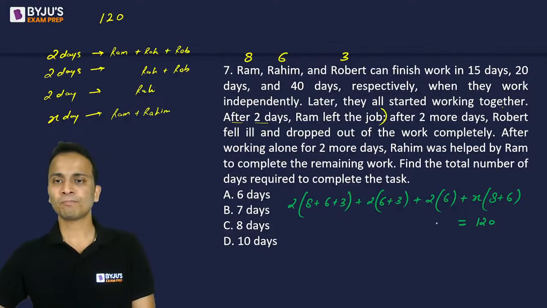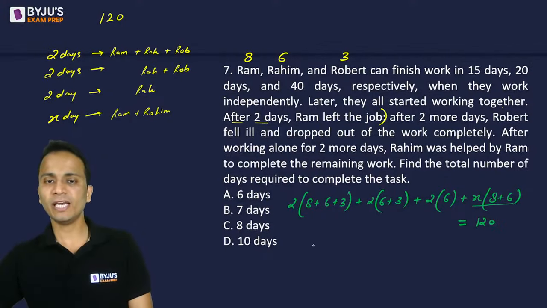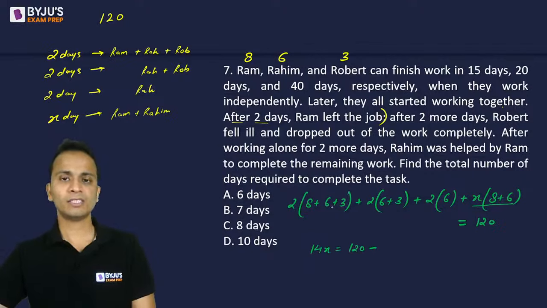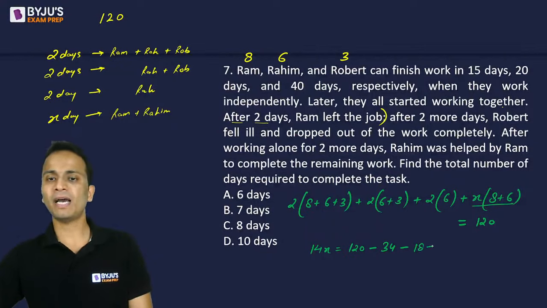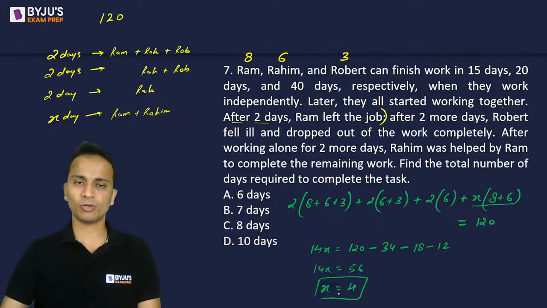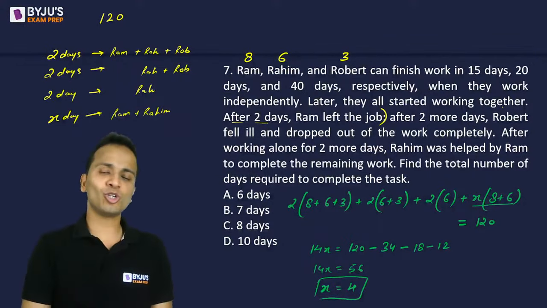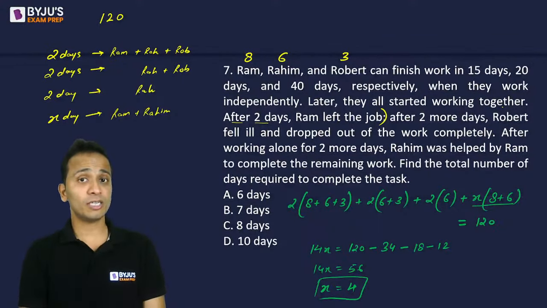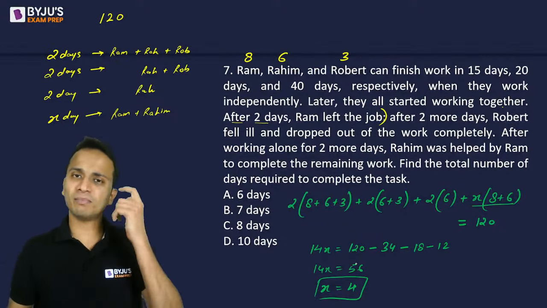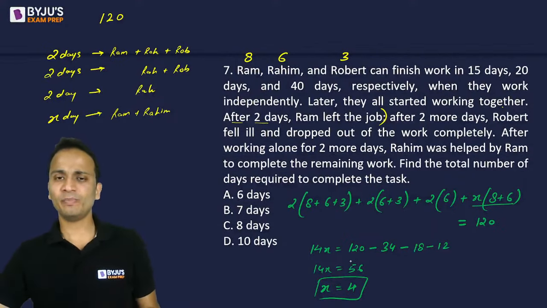Now let's solve this. So 14x will be equal to 120 minus 17 into 2, that is 34, minus 18 minus 12. So this is 64. So 14x is equal to 56 and x का value कितना आ जाएगा 4. So the value of x is 4. Now you are lucky that 4 was not there in the option, because a lot of students I have seen x का value 4 आ गया, option में 4 देखा और आंसर मार्क कर दिया. ठीक है? 4 will not be the answer.